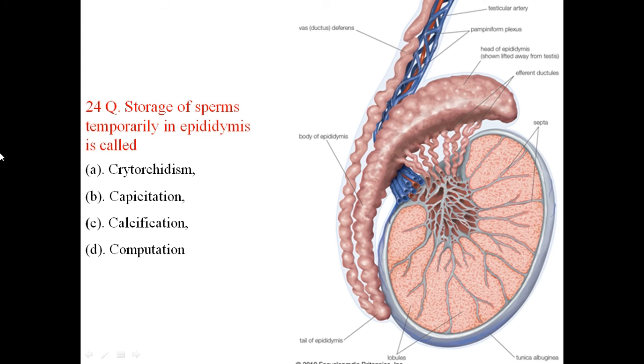Storage of sperms temporarily in the epididymis is called capacitation. Capacitation is the medical terminology indicating that sperms are stored temporarily for a few days within the head of the epididymis. This entire part is the body and this is the tail. A large number of sperms are located temporarily within the head and body of the epididymis. So the answer is B.